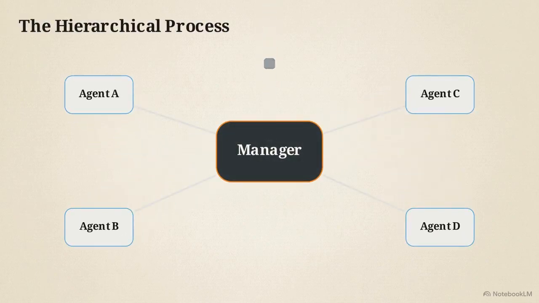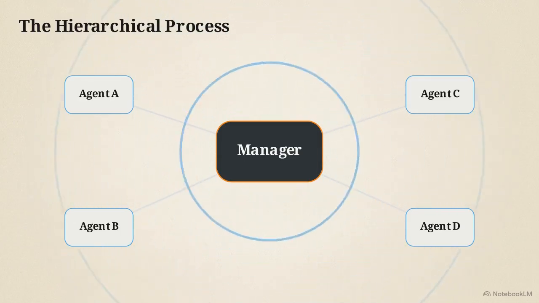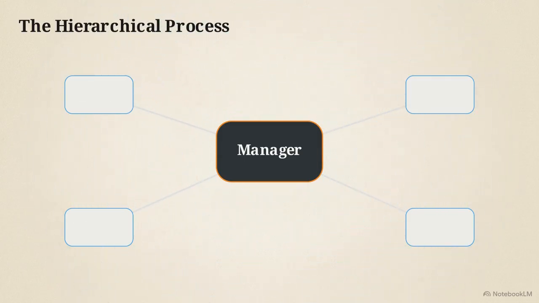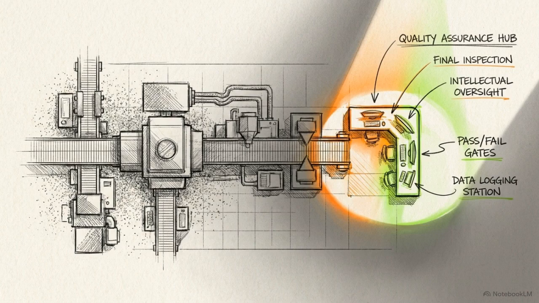Tasks are fed directly into a central language model manager, acting as the system's brain. The manager analyzes the available workers and dynamically allocates tasks to the most qualified nodes. The manager also maintains oversight. Instead of allowing workers to blindly pass data down a pipeline, the manager evaluates all completed work.